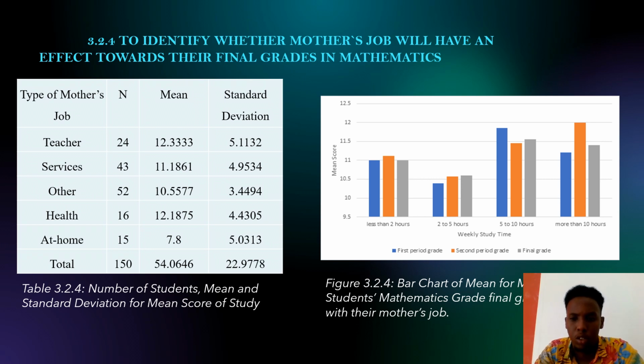While the pie chart is talking about the weekly study time. So the highest in this chart of mean score of the students' mathematics grade in final grade, in relation with the mother's job. The highest number of mother's jobs working is like 5 to 10 hours. So let's proceed to the next slide.